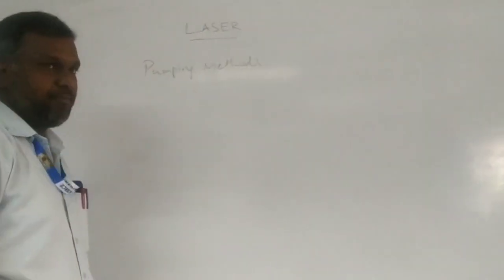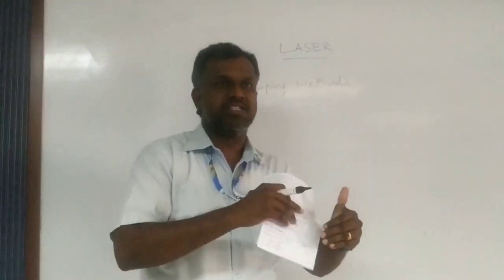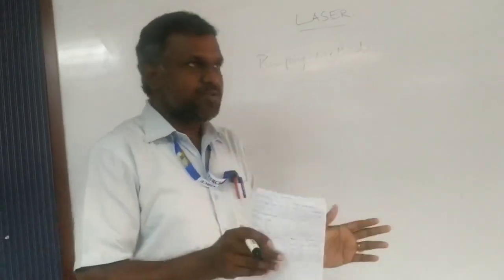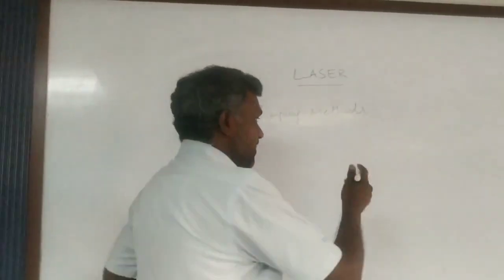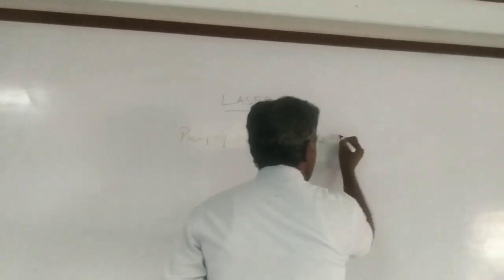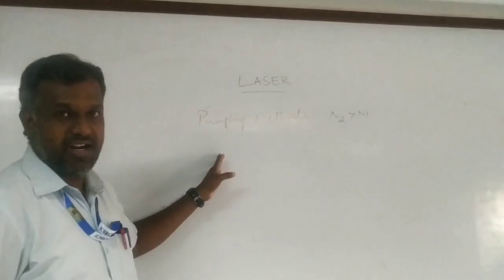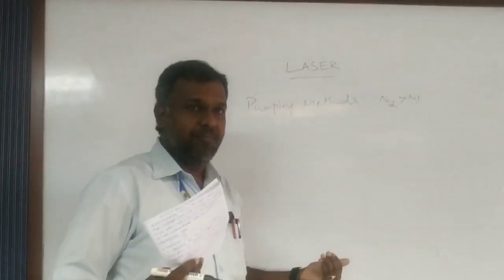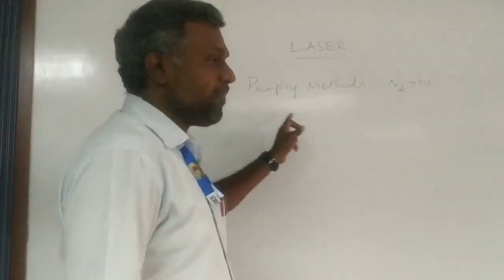Pumping is nothing but the process of raising more atoms from the lower energy level to the higher energy level. That process is nothing but pumping methods, right? So we have to achieve the condition of population inversion, that is N2 greater than N1, right? If you want to achieve population inversion, you definitely need a method to pump the atoms from the lower energy level to the higher energy level. That is called a pumping method.